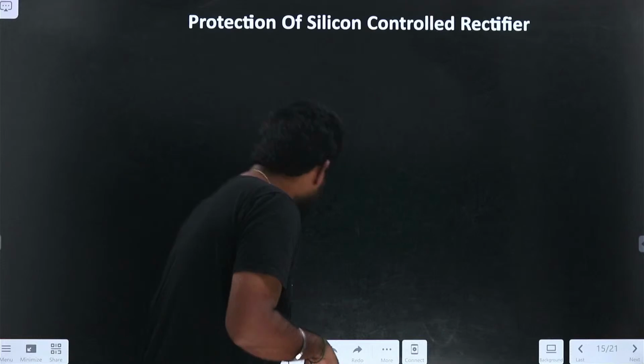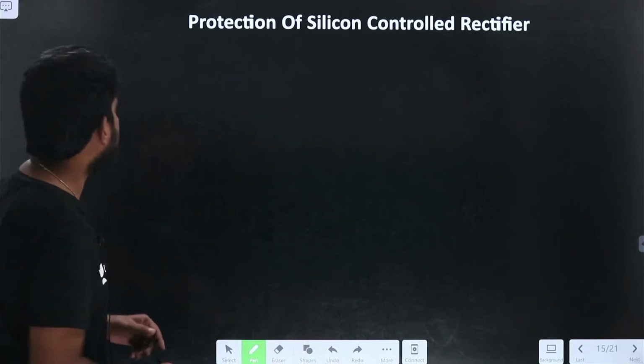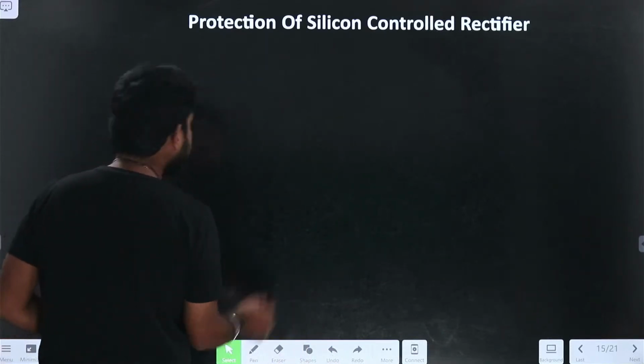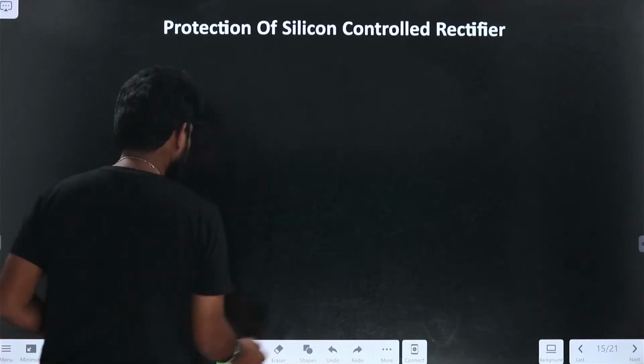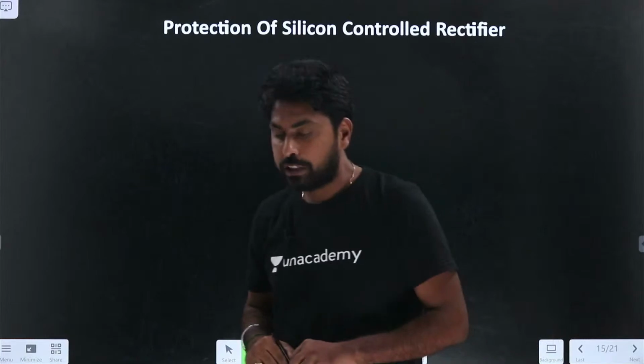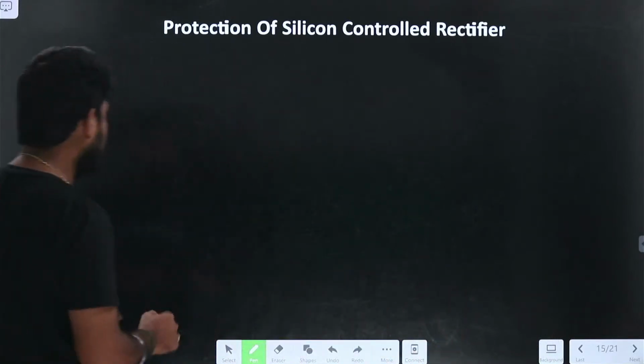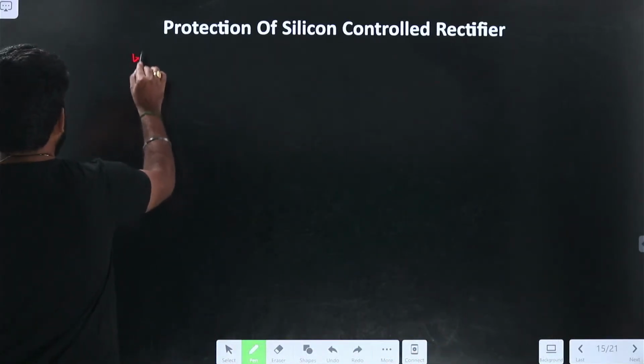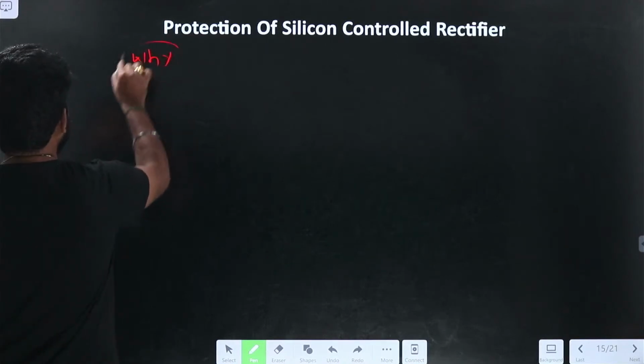Let me start with the question. Let us see the protection of SCR. Why we need a protection? Can anyone tell why we need a protection here? Why we need a protection in case of SCR?